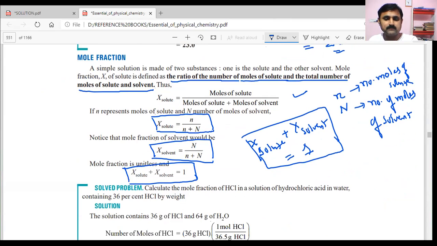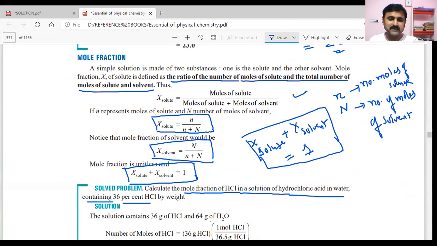Now it's a problem. Here they're asking to calculate the mole fraction of HCl in a solution of hydrochloric acid in water containing 36% HCl by weight. What is 36%? 36 grams of HCl is present. What is the remaining one? 64 grams. The 64 grams is water.